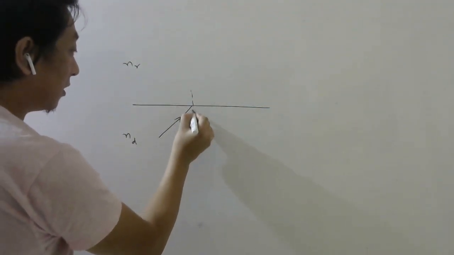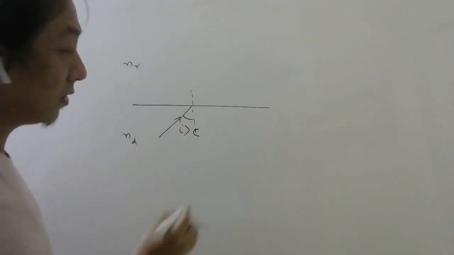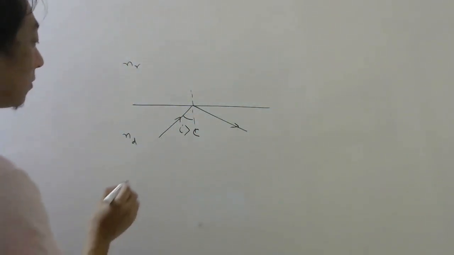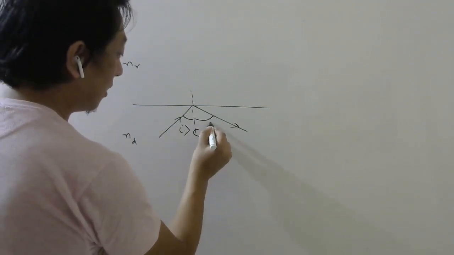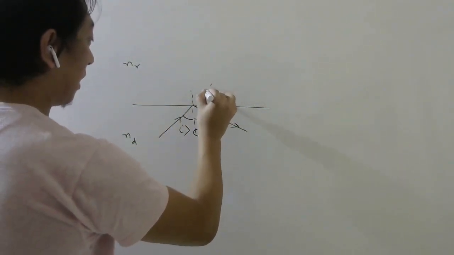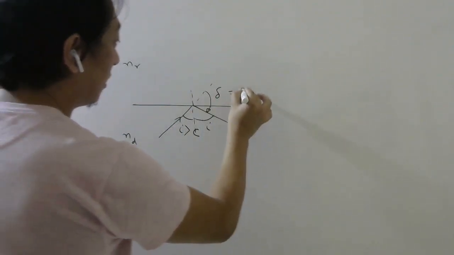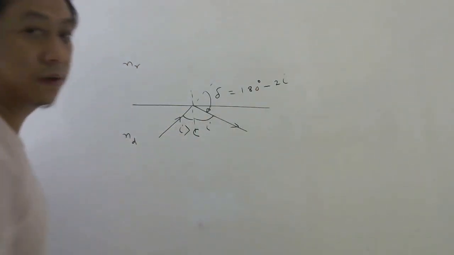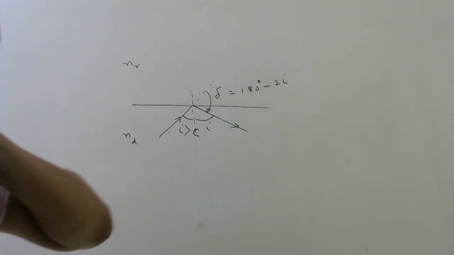Then the second condition is that the angle of incidence must be greater than the critical angle. Then only the light will totally internally reflect. If this is greater than the critical angle, this angle and this angle will be the same, from the law of reflection. And this deviation, if you want to calculate, will be how much? This total angle is 180 minus 2i. So this is the formula for deviation when total internal reflection takes place.